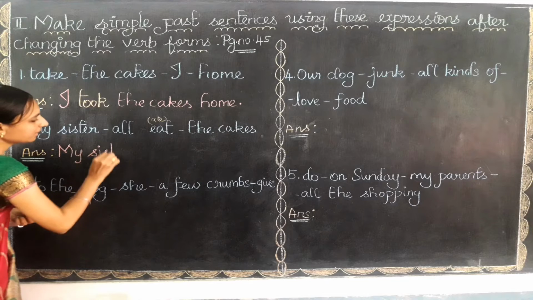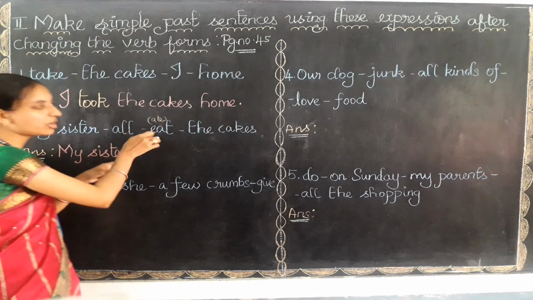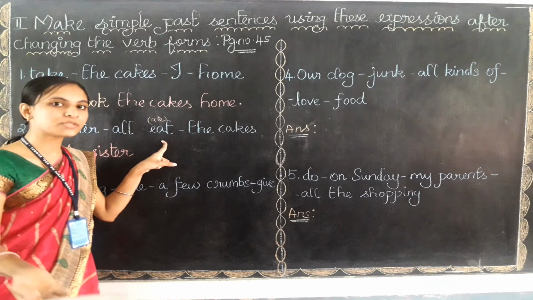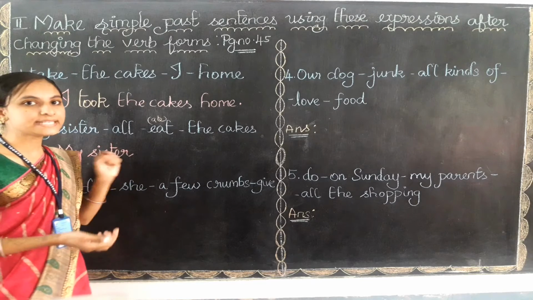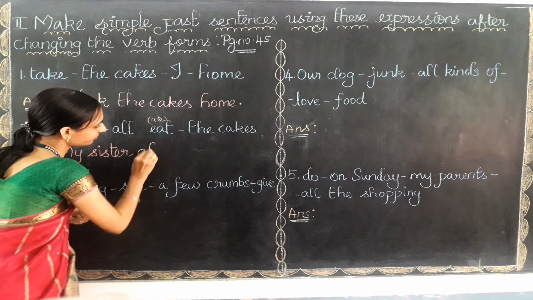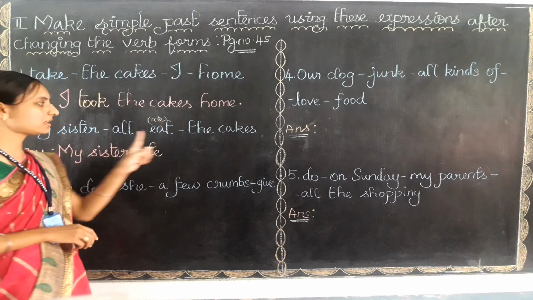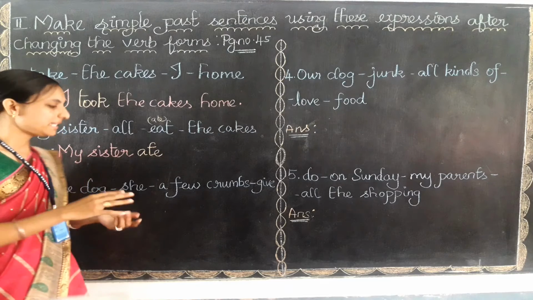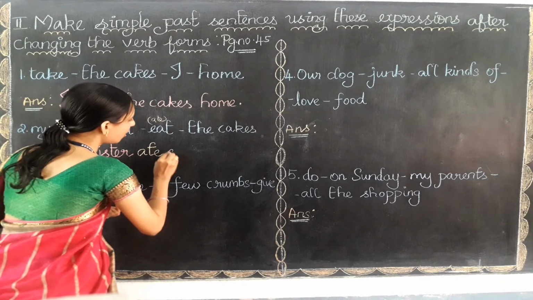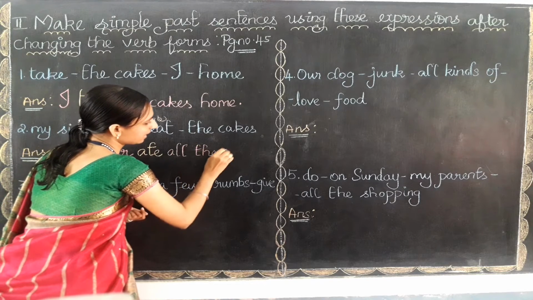sister. Remember that always in a sentence the first letter will be in capital. My sister, then the verb, that is eat. What is the past form of eat we found? That is ate. My sister ate. Then my sister ate the cakes. All, or all the cakes? Yes, my sister ate all the cakes.